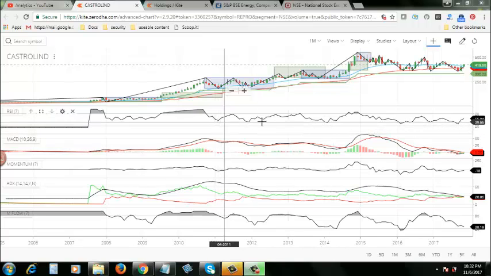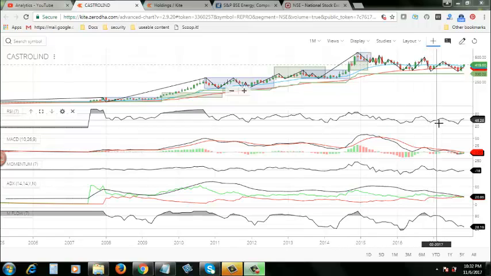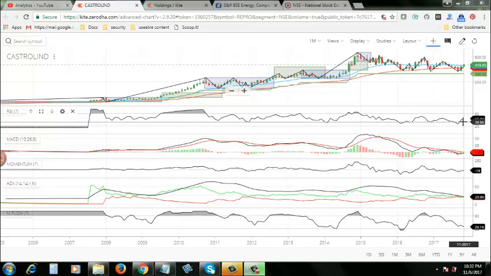From 2011 onwards up to 2017, most of the movement of the RSI is sideways, on both sides of the midpoint. And recently this RSI has just crossed the midpoint and is looking towards the 80 line, but the strength is not that much.